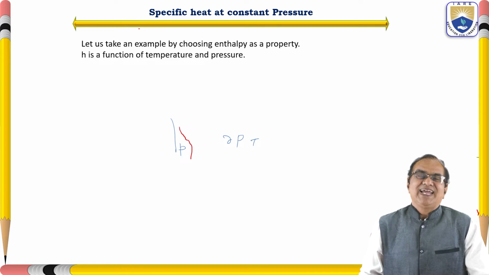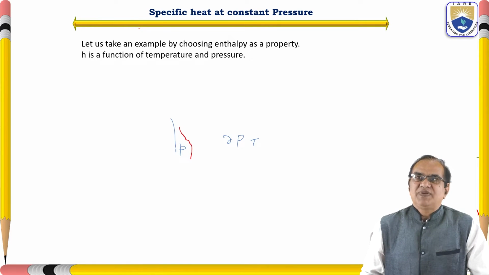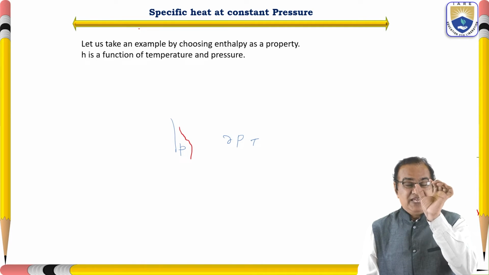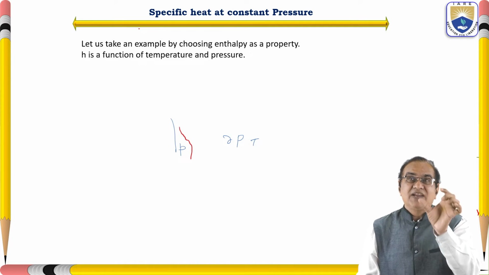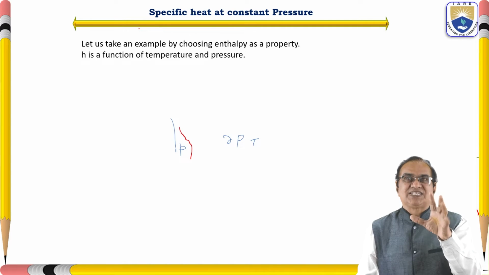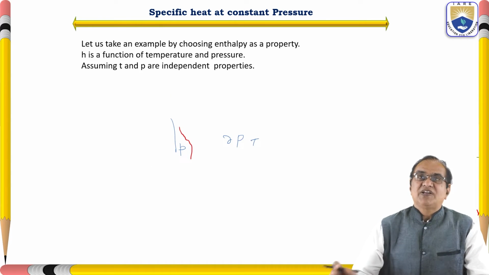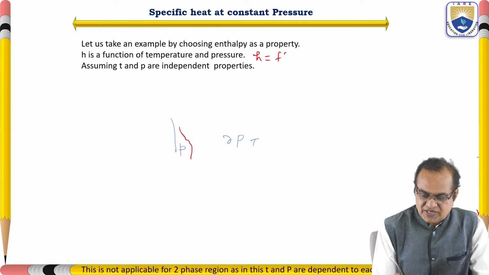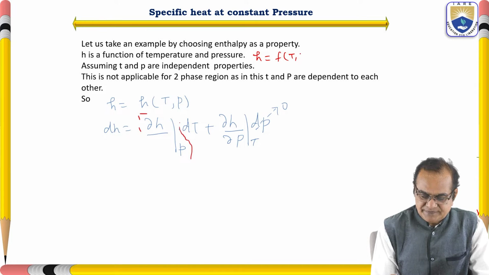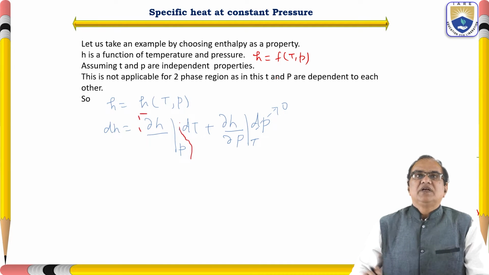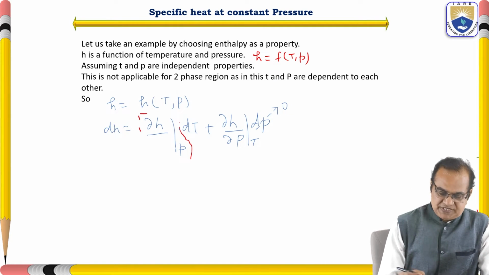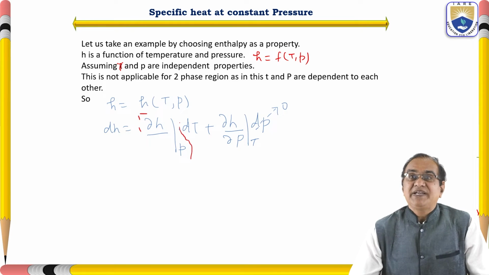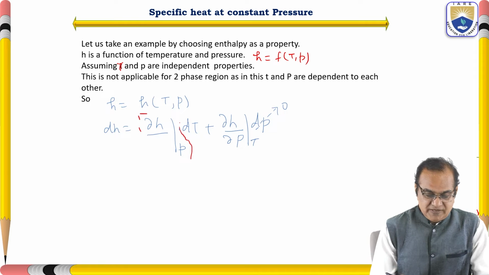Let us take an example by choosing enthalpy as a property. Earlier we took internal energy, but here we will take the enthalpy H as a property. H is a function of temperature and pressure. So H is equal to a function of temperature and pressure, assuming that temperature T and pressure P are independent properties.